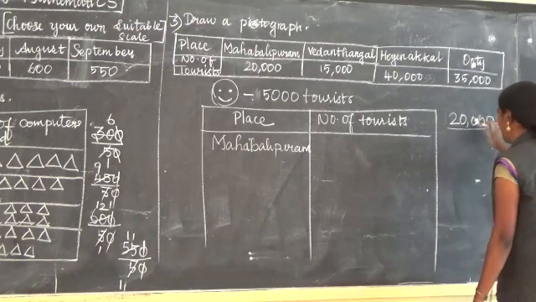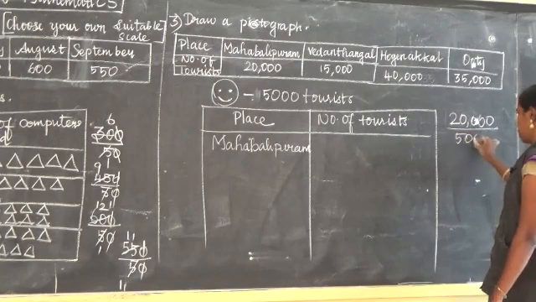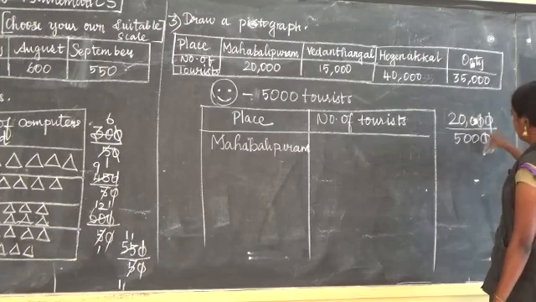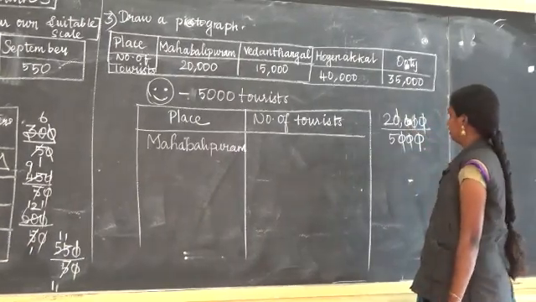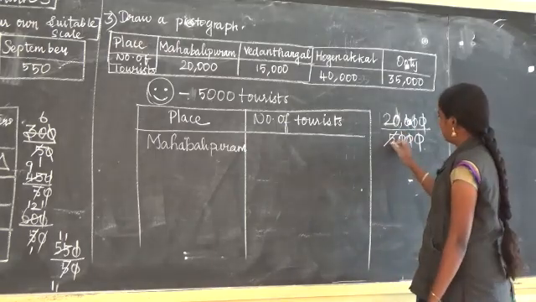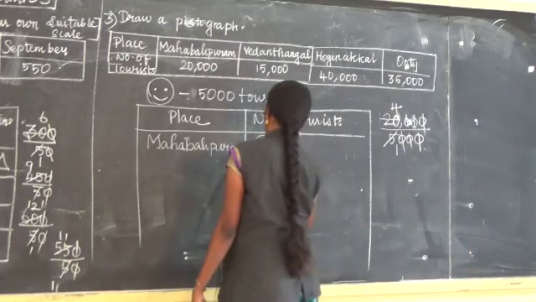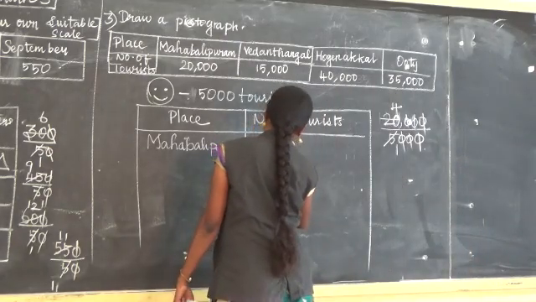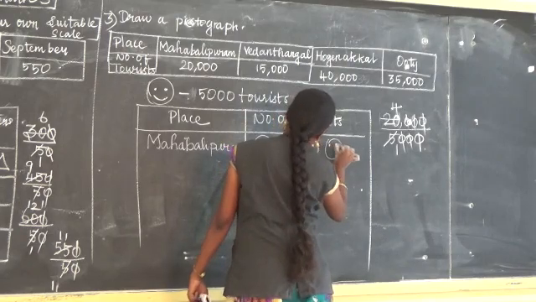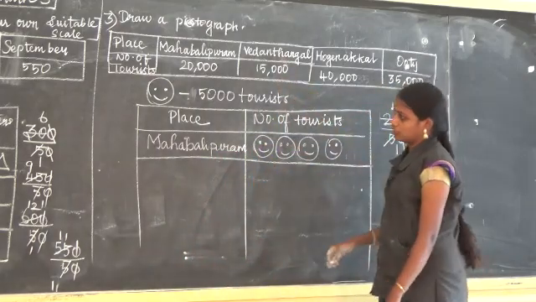If you know, you can go directly, but some will be struggling, so that's why I am going for the rough column to work this out. 20,000 divided by 5,000. 3 zeros I cancel, here also 3 zeros I cancel. 5 fours are 20. Here 4. So how many smileys will you draw? 4. So Mahabalipuram 4. Next Vedanthangal.